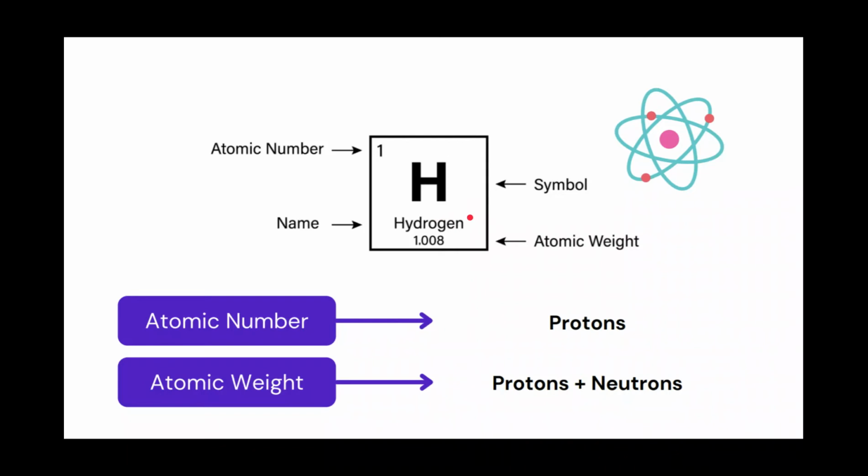Underneath hydrogen, we have the atomic weight. The atomic weight is the mass of an atom of an element measured in atomic mass units. The atomic weight is equal to the number of protons and neutrons that there are in one atom of the element.